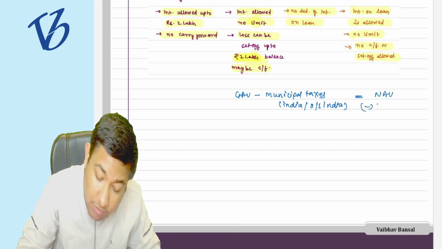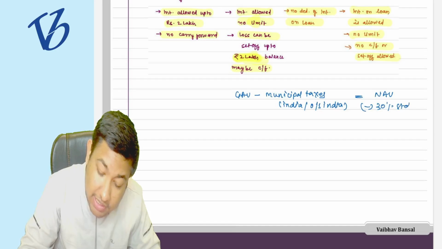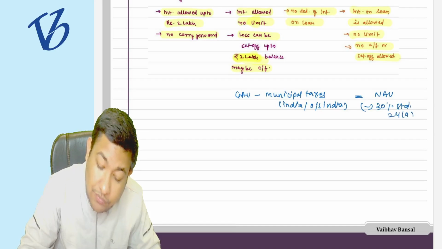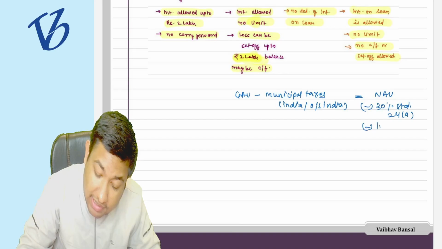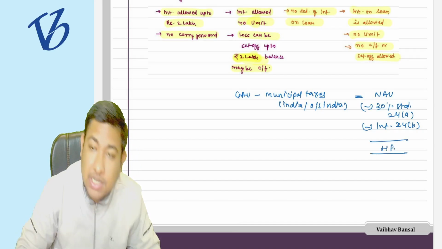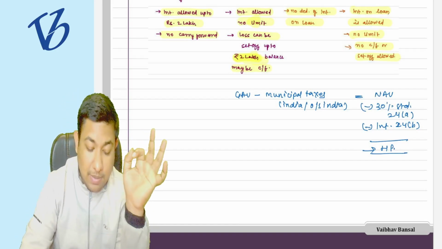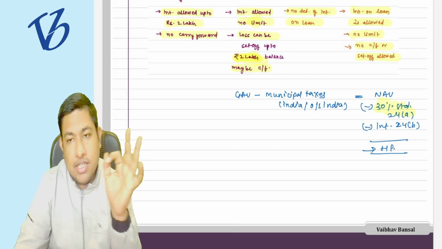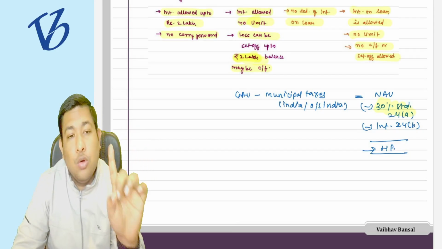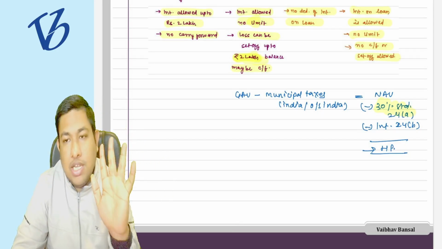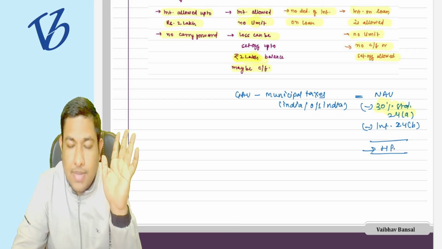Out of this net annual value, 30% standard deduction was allowed under section 24A. Okay, and then interest on loan was allowed under section 24B. After that, this is your house property income on which you need to pay the taxes. So just remember the 30% standard deduction is still allowed whether you are in the old regime or the new regime. It is going to be allowed to you.